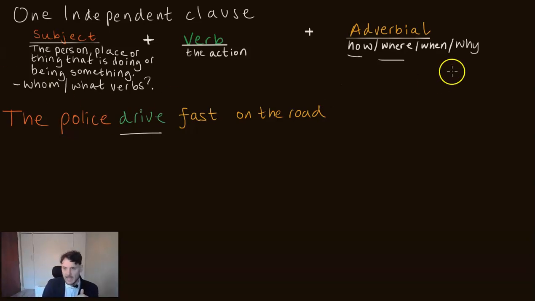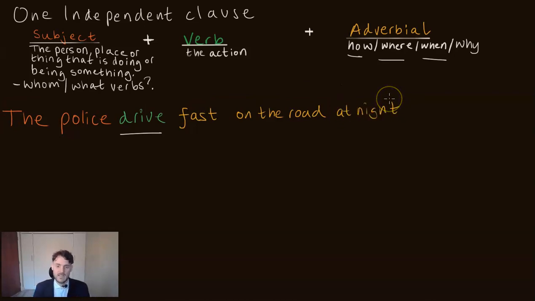Let's add a where adverbial. Sorry, a when, excuse me. The police drive fast on the road at night. Is that a complete sentence? A complete thought? Yes, it is. The police drive fast on the road at night. Okay, let's add a why adverbial.